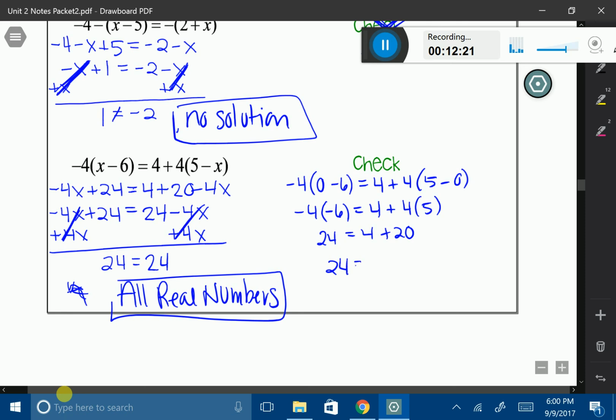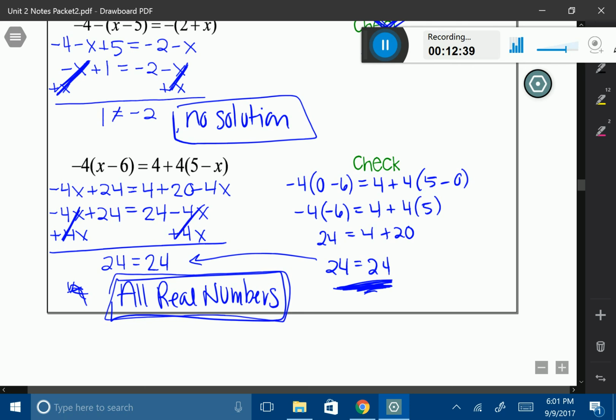And we do indeed end up with 24 equals 24, which happens to be a coincidence that they are the same number. But what it tells us, since these two are the same, is that the answer of all real numbers is absolutely correct.